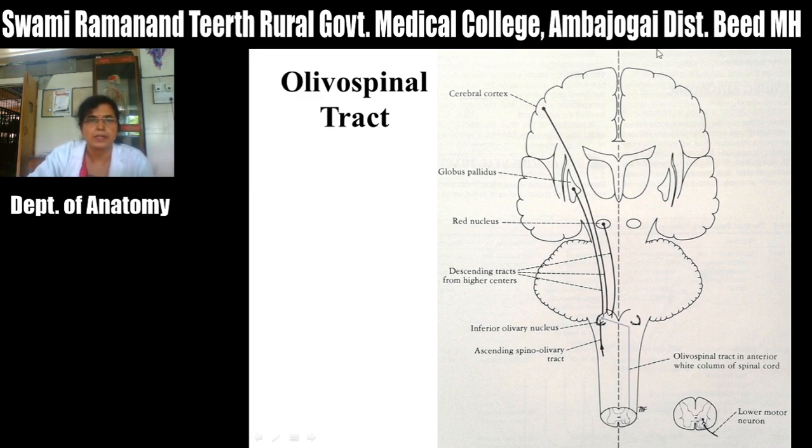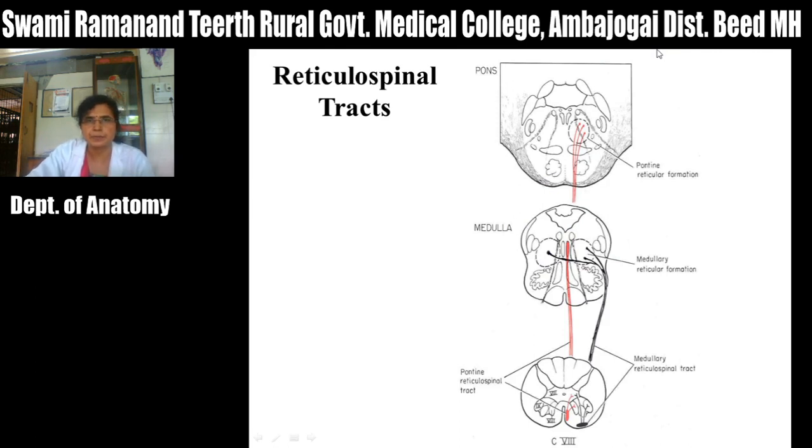This is about the extrapyramidal descending tracts, and these are the rubrospinal tract, which has a facilitatory effect on the flexors and inhibitory effect on the extensors. Then the vestibulospinal tract has a facilitatory effect on the extensors and inhibitory effect on the flexors.